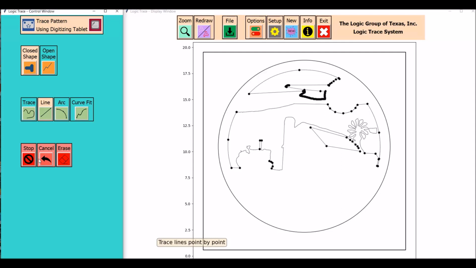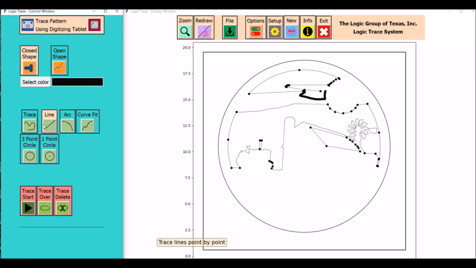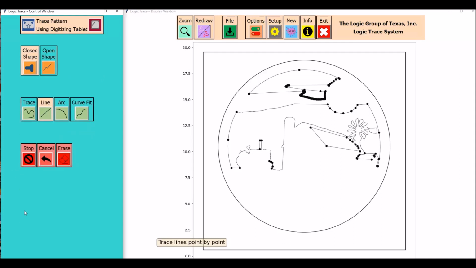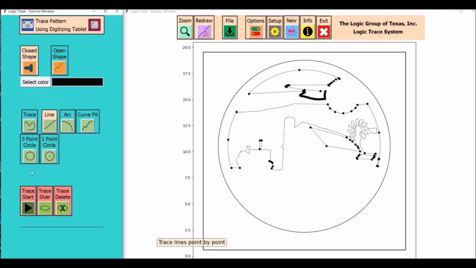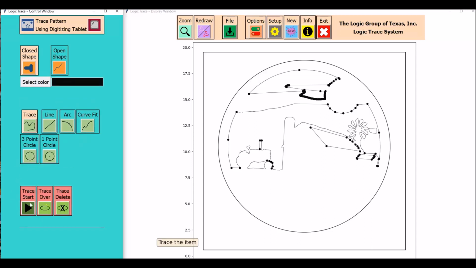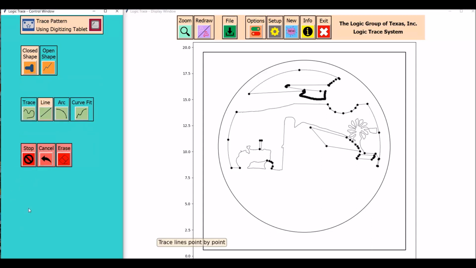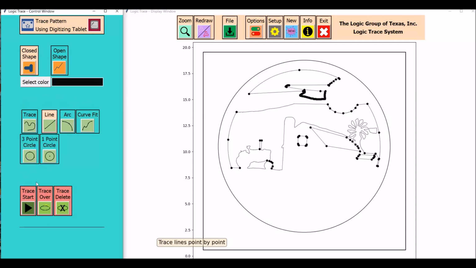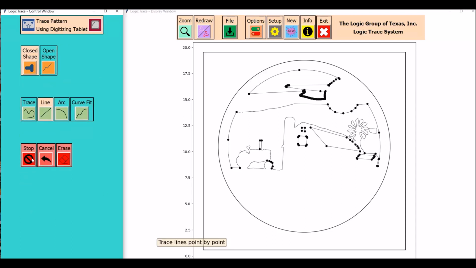When you save your work, the program saves your work plus a second copy. It's a TLG copy. This work copy can be reloaded at any time. So in other words, if you want to take a break or continue tracing the next day, when you reload that file, you just continue tracing from where you left off. And this reloading of that file is under Options.